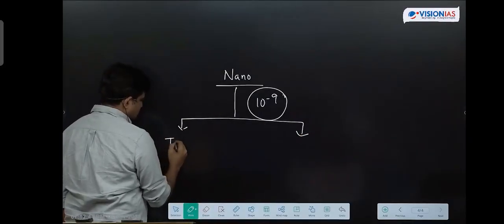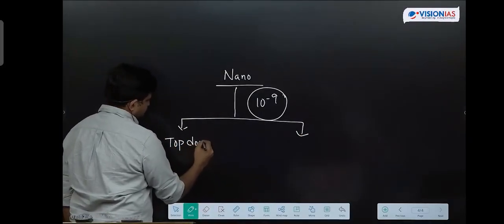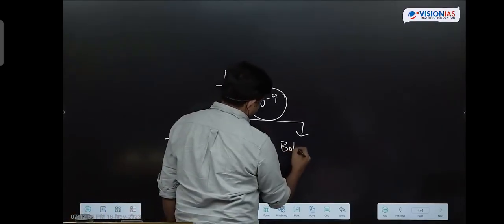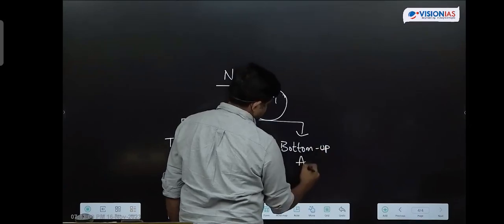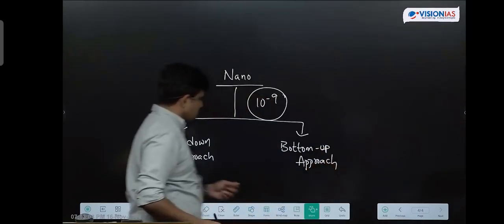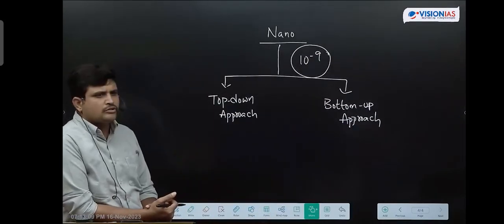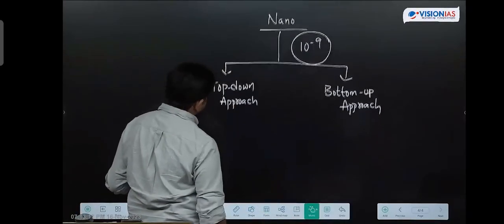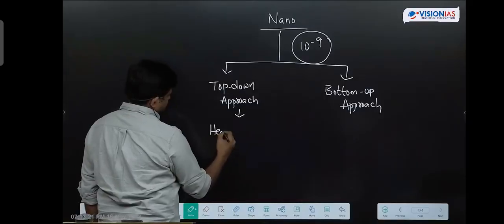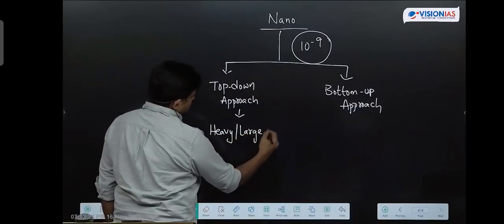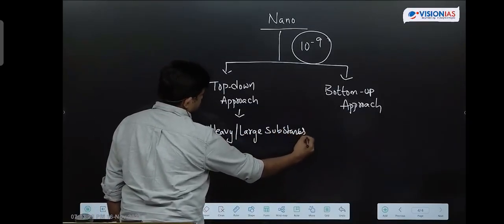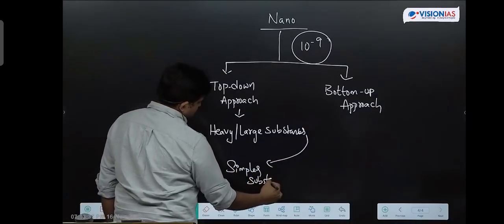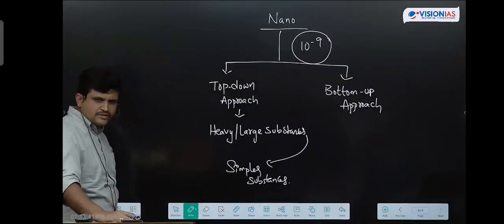So in nanotechnology, for manufacturing different types of products, they are using two types of methods. What are the two types of methods? Top-down approach. Next one is bottom-up approach. What is this top-down approach or bottom-up approach? Top-down approach means large molecules or heavy substances are converted into simpler substances.